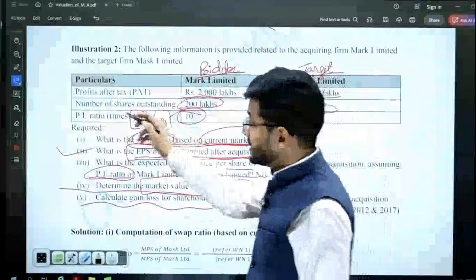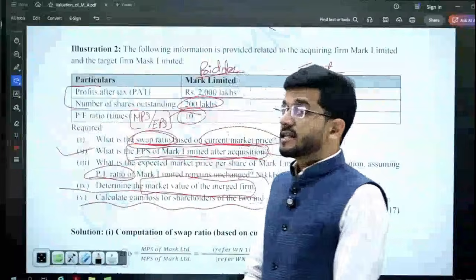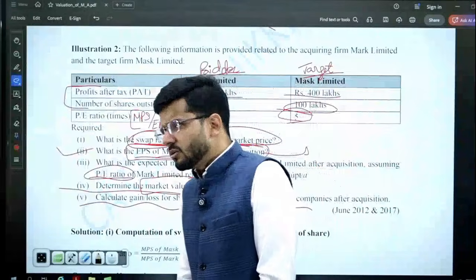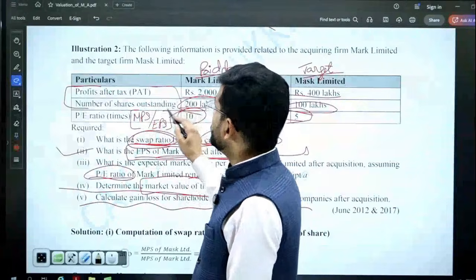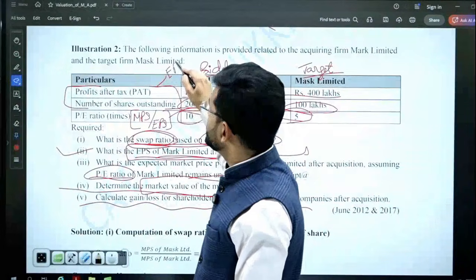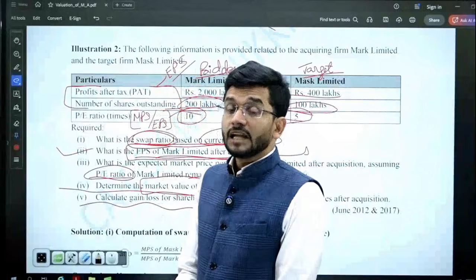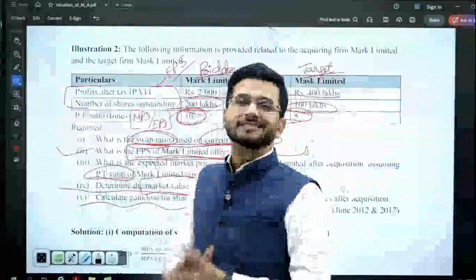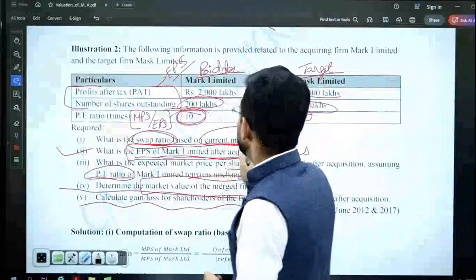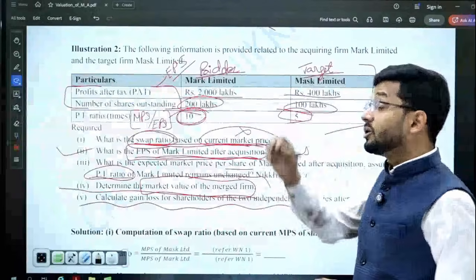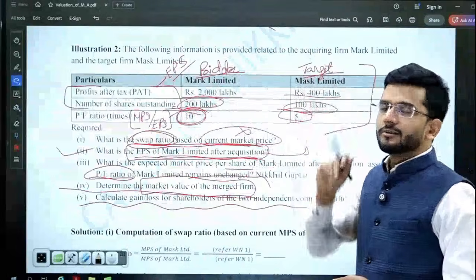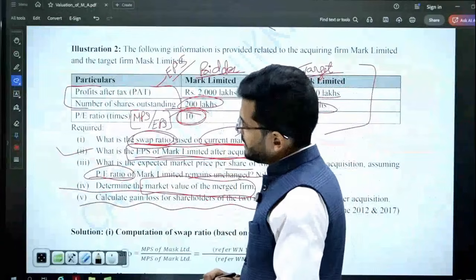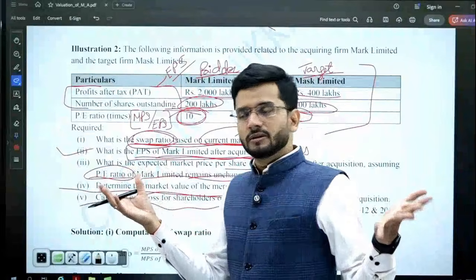But sir, we have been given information of profit after tax and number of shares. So what? We can compute earnings per share using these two things. And if we compute the earnings per share, then we simply have to multiply it by the PE ratio to compute the market price per share. Market price per share is not given in the question, but all the data required to compute it is given. So will we be able to compute the market price per share? Yes, absolutely.